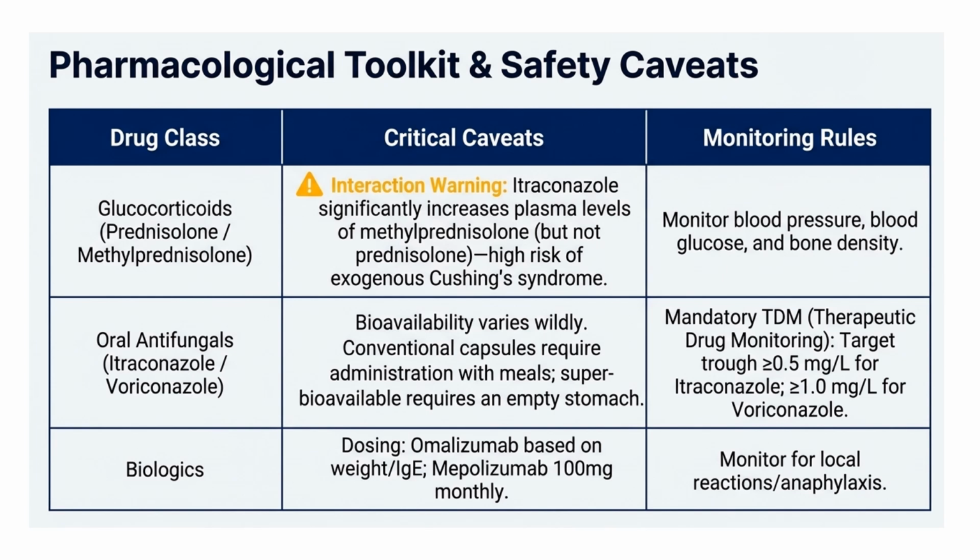So pharmacologically, we all know glucocorticoids lead to Cushing syndrome and a lot of other problems. When we give itraconazole with methylprednisolone, itraconazole increases the plasma level of methylprednisolone, which increases the exogenous risk of Cushing syndrome. If we give antifungals, ask the patient to take them with a meal, so that will increase the bioavailability. So these are the main things about the pharmacological.